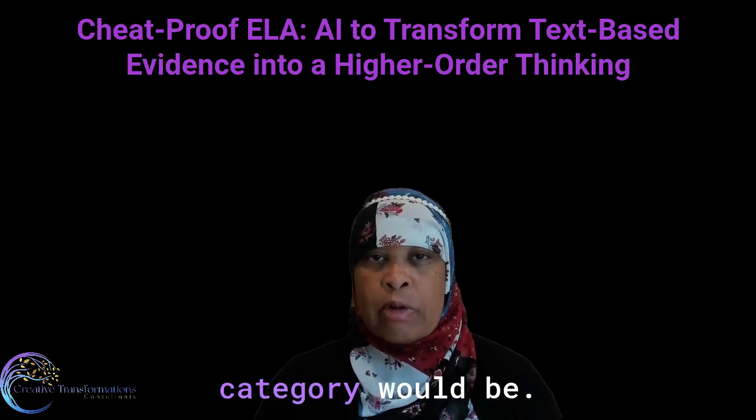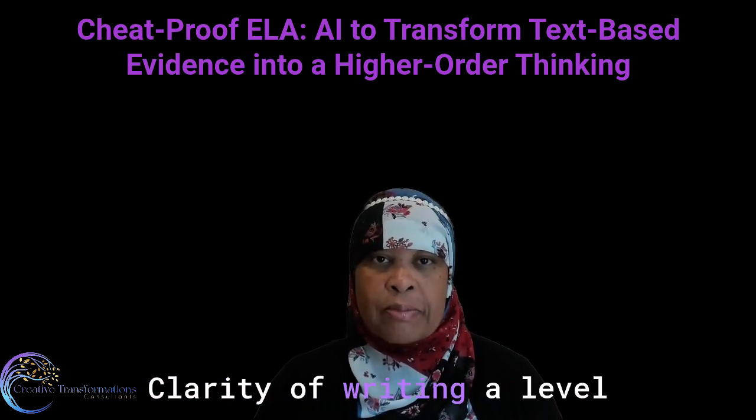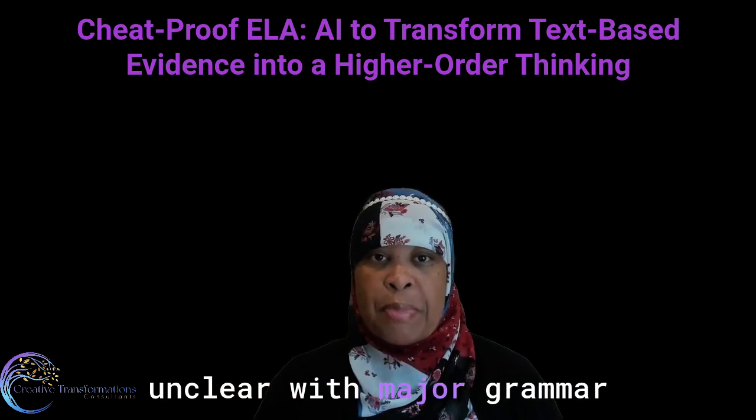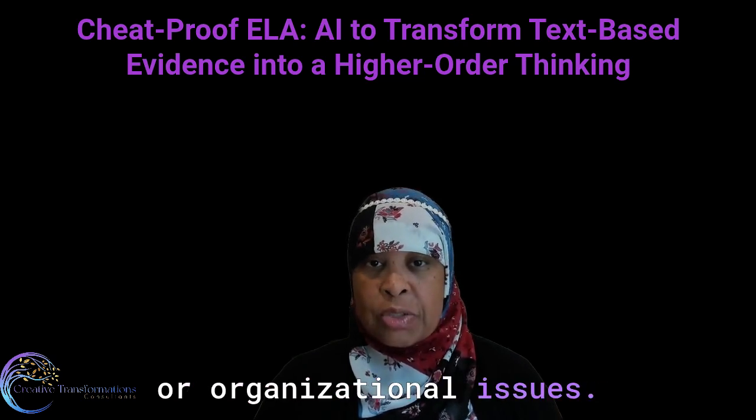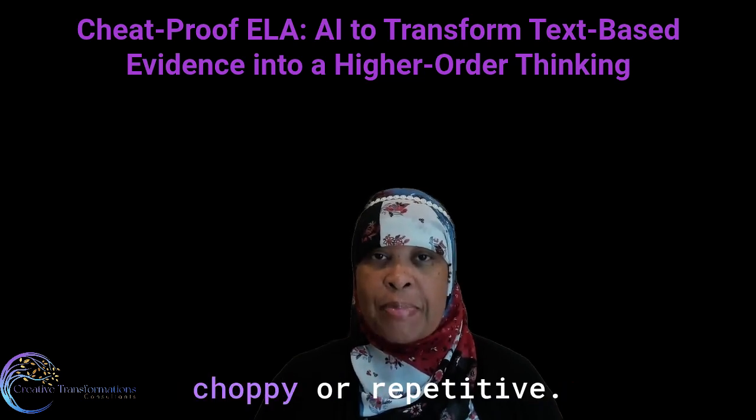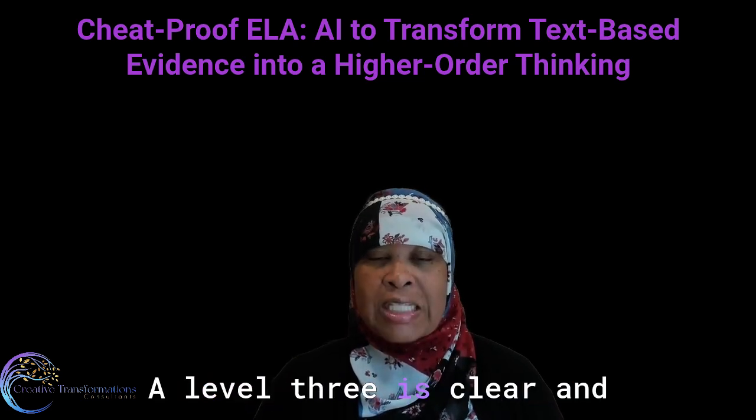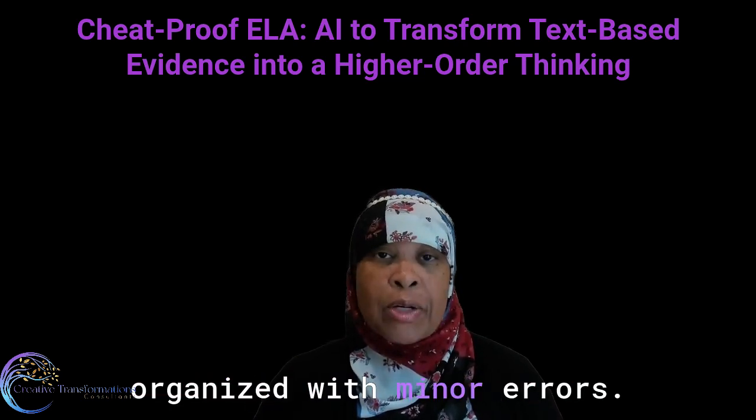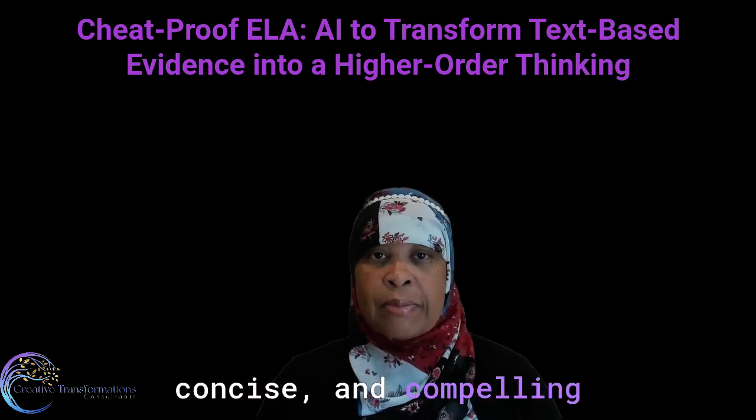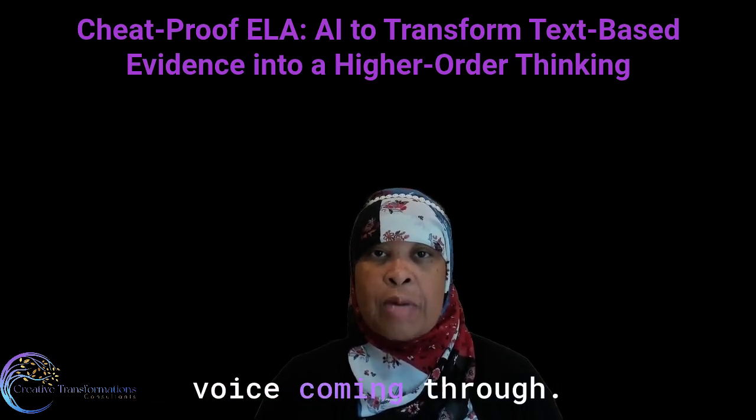And the final category would be clarity of writing. A level 1 writing is one that's unclear with major grammar or organizational issues. A level 2 has some clarity, but may be choppy or repetitive. A level 3 is clear and organized with minor errors. And a level 4 is polished, concise, and compelling with the student's authentic voice coming through.